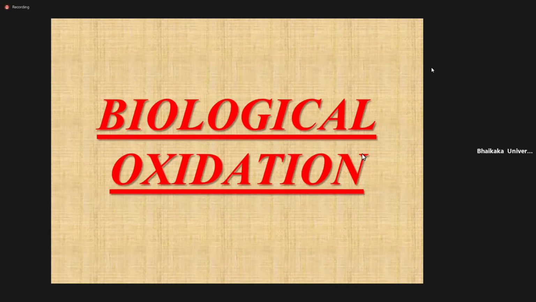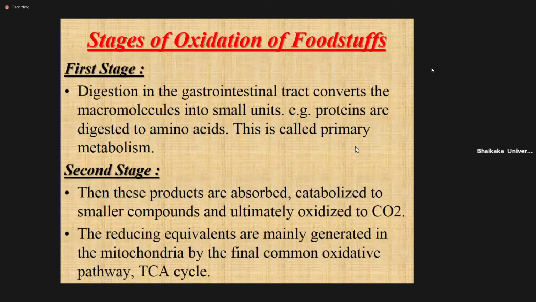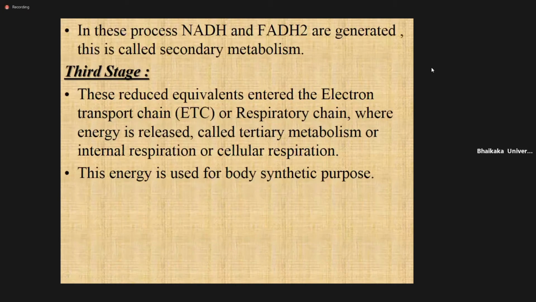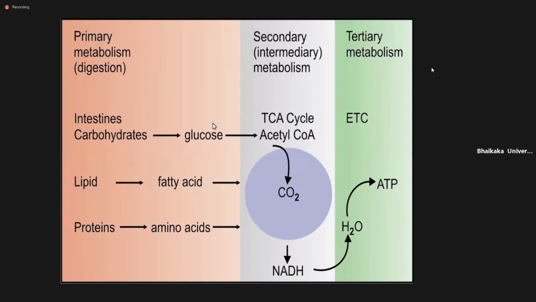So, start with biological oxidation. As I already said, there are three stages. This is the primary first stage, the digestive stage. We take food with carbohydrate, lipid, and protein, and with digestion in the intestine, it is converted into glucose, fatty acid, and amino acid.